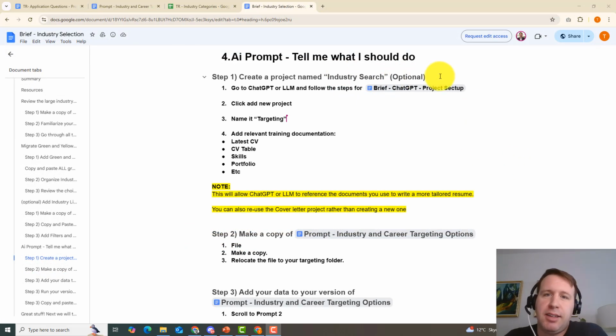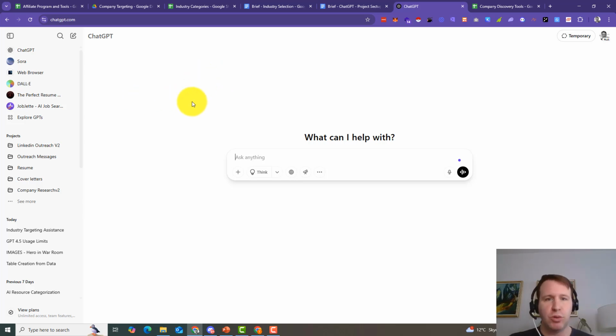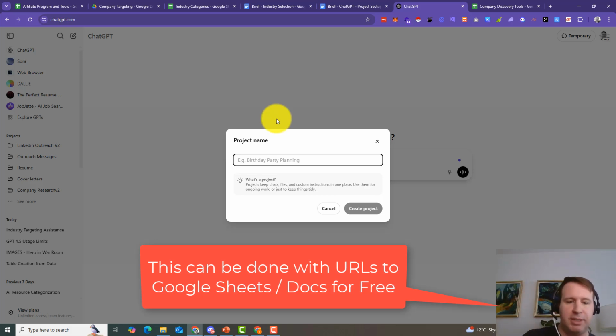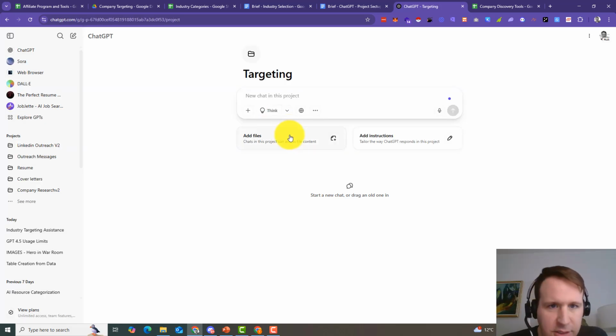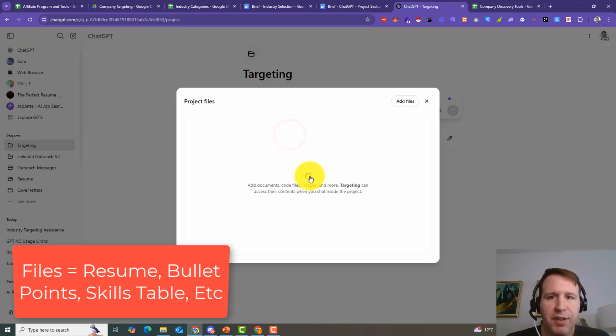So the first thing is optional. I'm going to show how we do it just for giggles because we've done it a bunch of times already. We have to create a project within ChatGPT. Now, not every single tool allows you to do that, but for the benefits of those that are using the premium version of ChatGPT, let's do it. So I'm going to call this targeting. Next, just as we've done before, I'm going to add files.